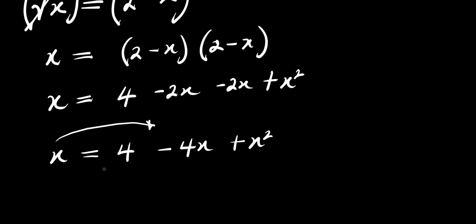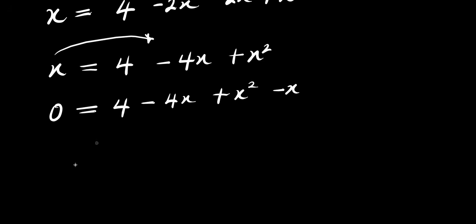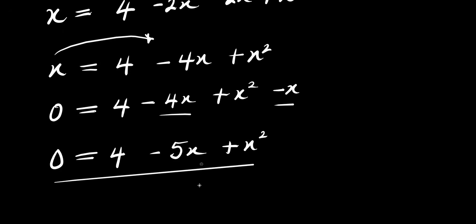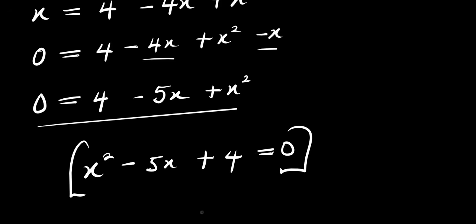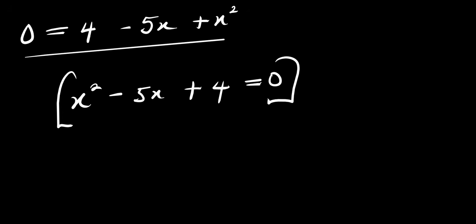I move x over here, I have 0 equals 4 minus 4x plus x squared minus x. So from here, I have 0 equals 4 minus 4x minus x, this is minus 5x, plus x squared. So let's rearrange this equation to form a quadratic equation. I have x squared minus 5x plus 4 equals 0. So we need to solve this quadratic equation to find the values of x.